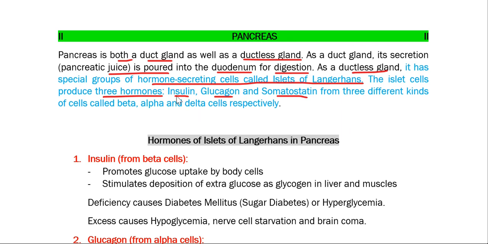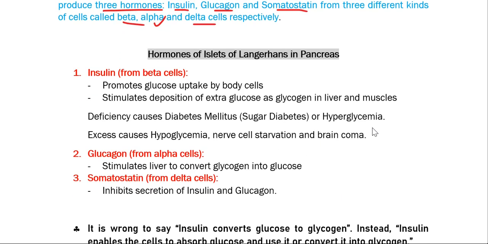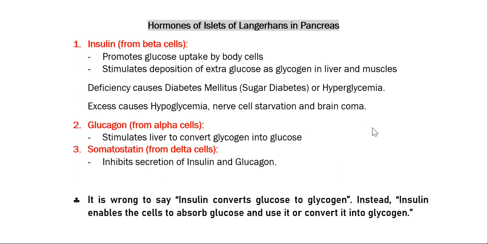So this insulin is released from beta cells of the islets of Langerhans. Glucagon is mainly from alpha cells, and from the delta cells of islets of Langerhans, somatostatin hormone is mainly released. Now, if we observe their actions on the body, insulin mainly promotes glucose uptake by body cells.